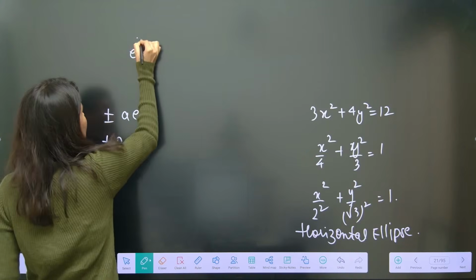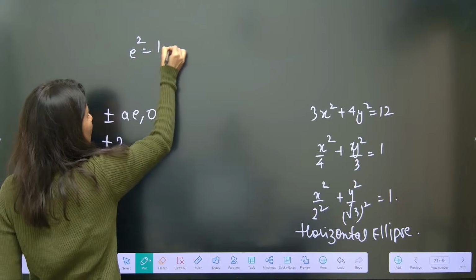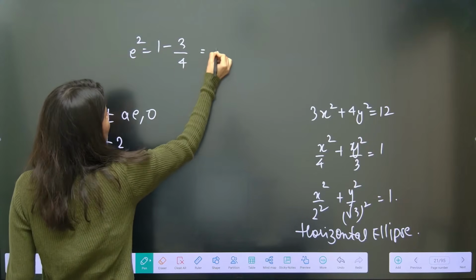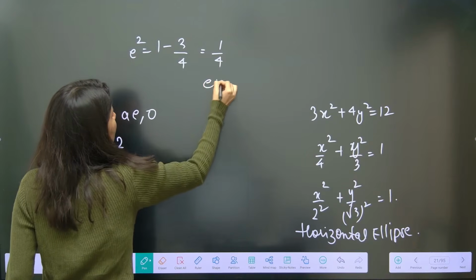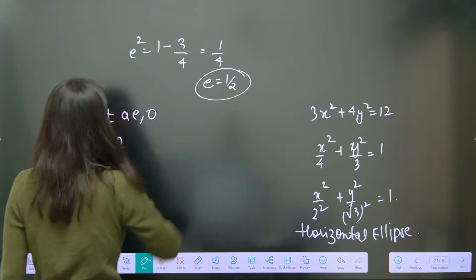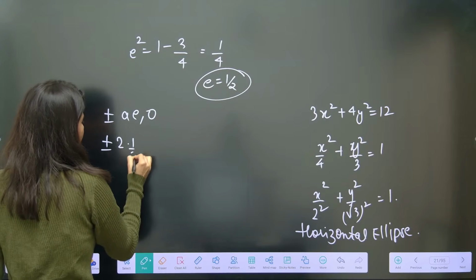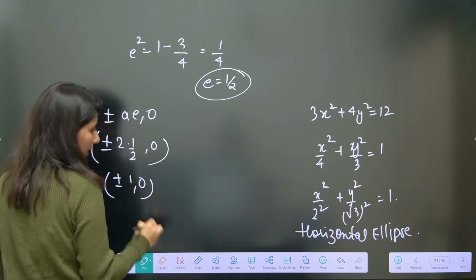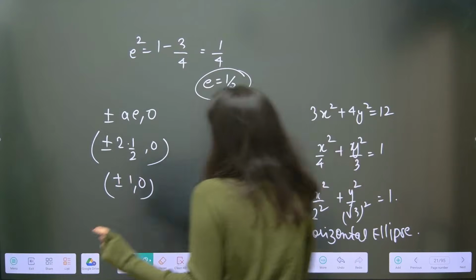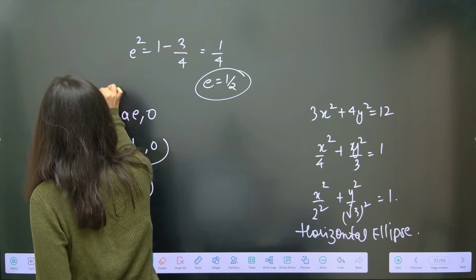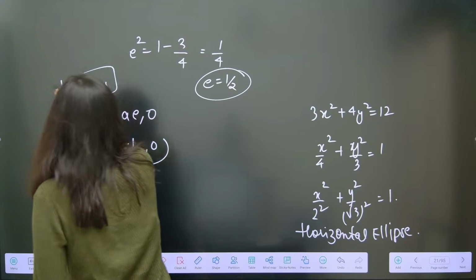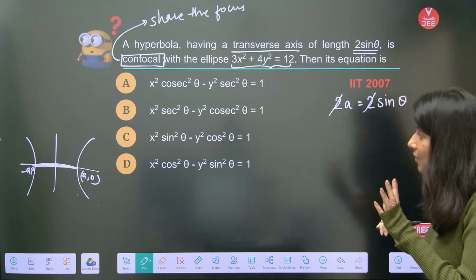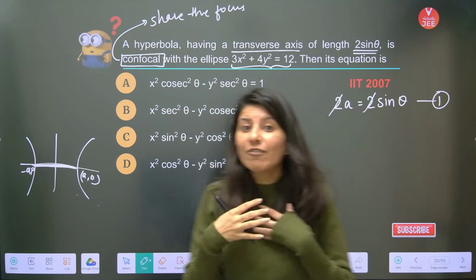The eccentricity of this ellipse is root of 1 minus b square by a square, so that is 1 minus 3 by 4, which becomes 1 by 4. Eccentricity comes out as 1 by 2. So this is 2 times 1 by 2 comma 0, so plus minus 1 comma 0. This is the focus of the ellipse. Now the focus of the ellipse is equal to the focus of the hyperbola, right? So plus minus 1 comma 0 is the focus of my hyperbola.